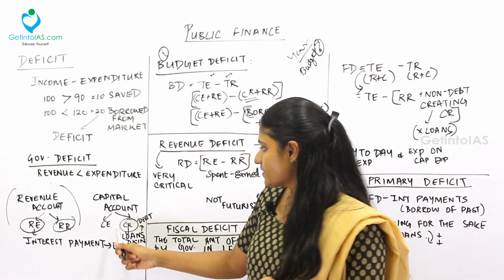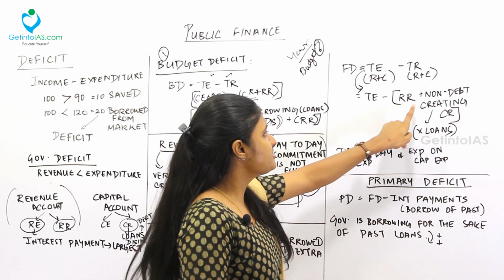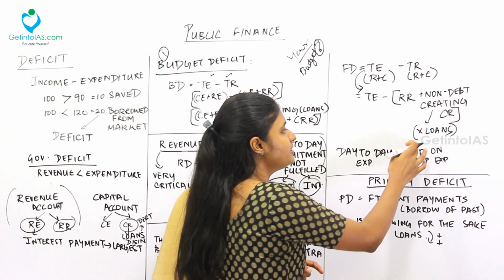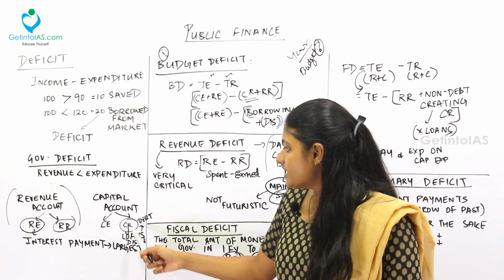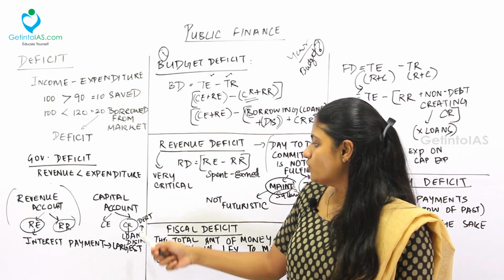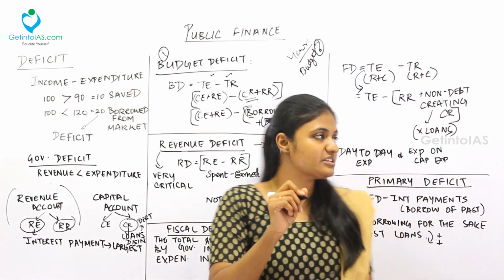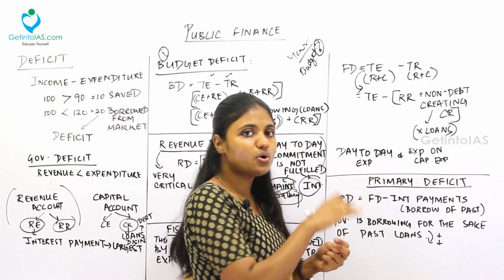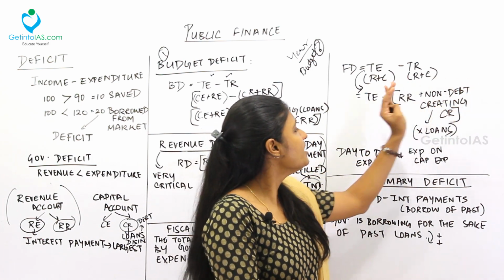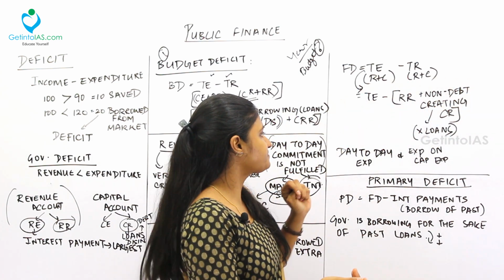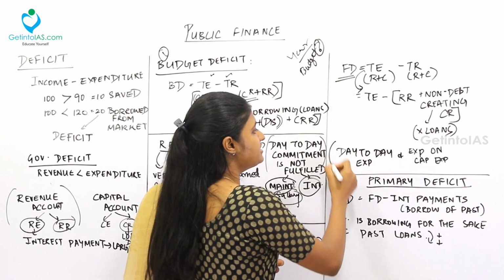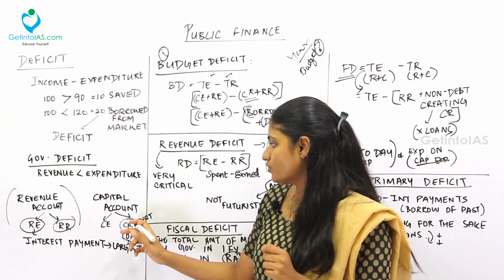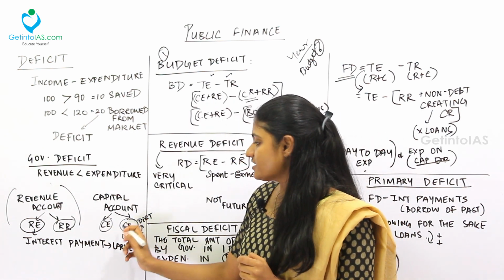You already know what is the revenue receipts. Okay, this revenue receipts plus non-debt creating capital receipts. What is non-debt creating capital receipts? For example, the loans won't come here. See, loans is debt creating capital receipts. Fine. Non-debt creating capital receipts, for example, disinvestment, that is taken into account. Fine. So all this is calculated and minused with the total expenditure of the government. That is, the total revenue is minused from the total expenditure. Fine. So what is a fiscal deficit is the day-to-day expenditure is also calculated and expenditure on the capital account is also taken into account. For example, the capital expenditure and the capital receipts are taken into account.